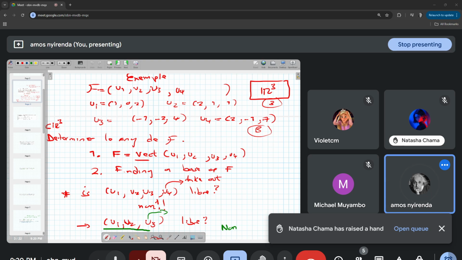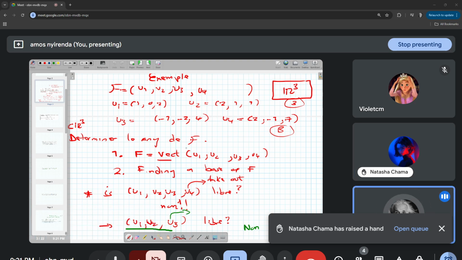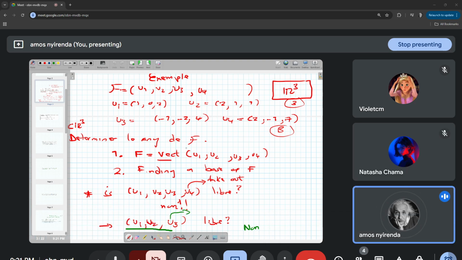Yes, Natasha. Sorry, I want to ask again. So for 4 vectors, it has refused, but for 2 it's okay. Because if you look, the basis of R3 has how many vectors? The basis of R3 has 3 vectors. R3 has many basis, but let's consider la base canonique. There are 3 vectors in la base canonique.